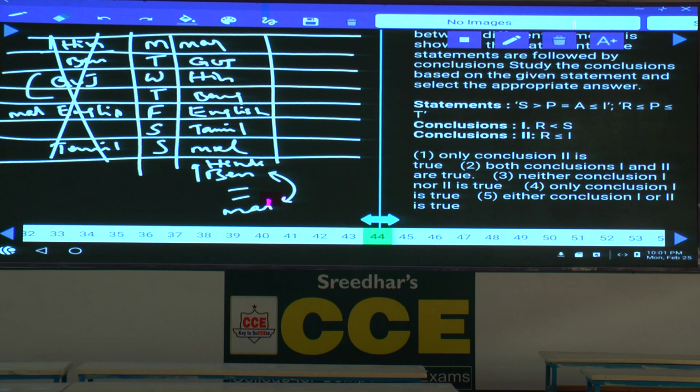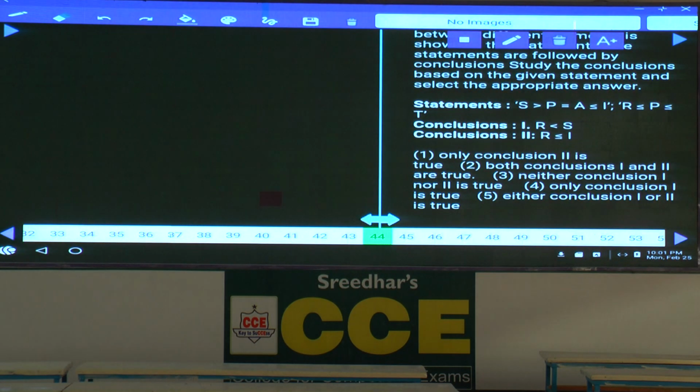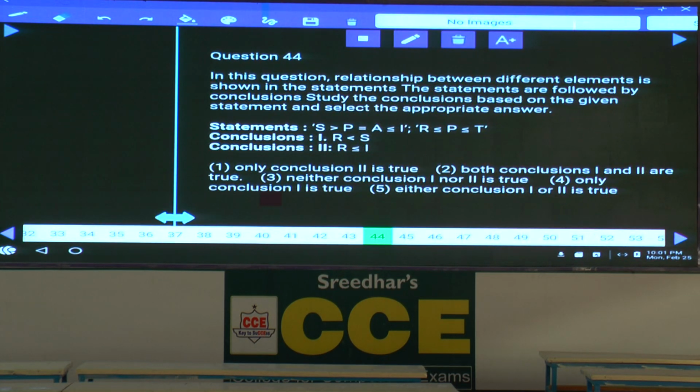44 to 48 are based on coded inequalities. Now, in these coded inequalities, the relation between R and S. S is here, R is here. The element which is common between these two is P. S lesser than P. R lesser than or equals to P means P greater than or equals to R. Between S and R, there are 2 opposite symbols, and the first conclusion cannot be drawn.